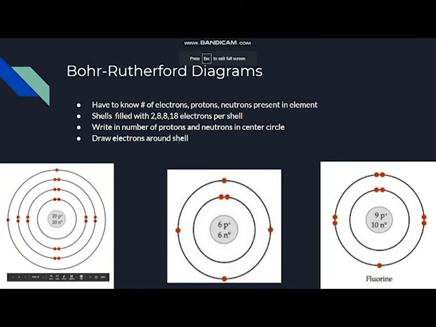Just taking a look at fluorine. It has 2 electrons in its first shell and then 7 electrons in its valence shell, which gives you 9 total electrons. You have 9 protons as well, which means that the atomic number is going to be 9. 10 neutrons, add them up together, you get the mass number, which is 19.